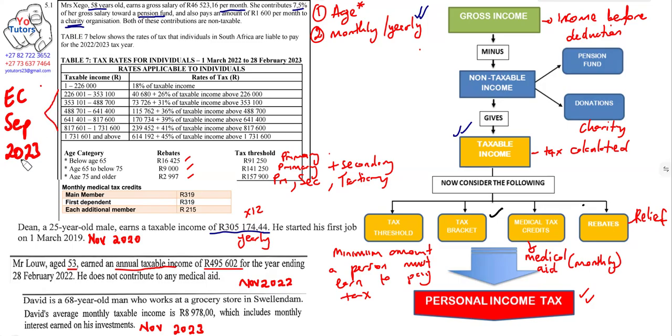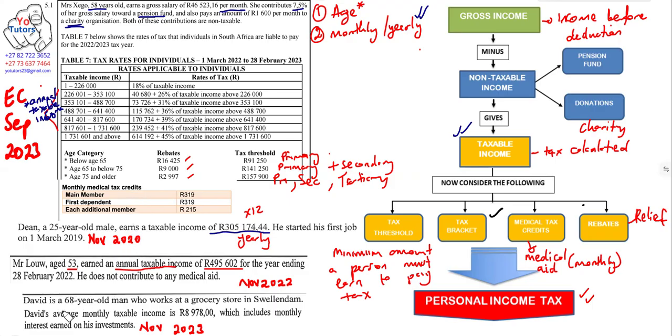So on the tax bracket, you must use the annual taxable income. So you only use annual taxable income. That's what you must use. So you mustn't use monthly here. You use annual taxable income to determine the bracket that the person falls into.